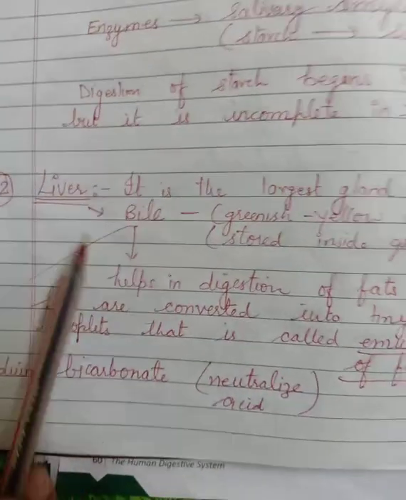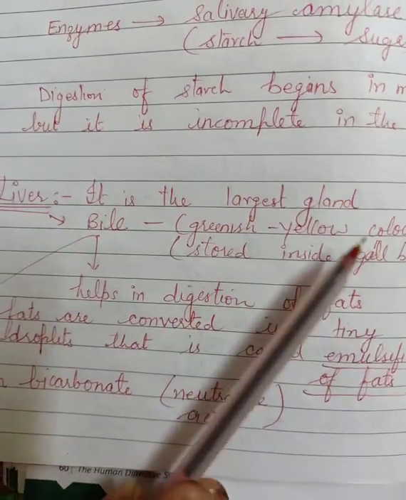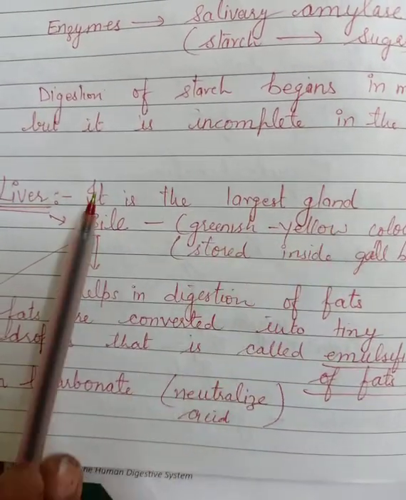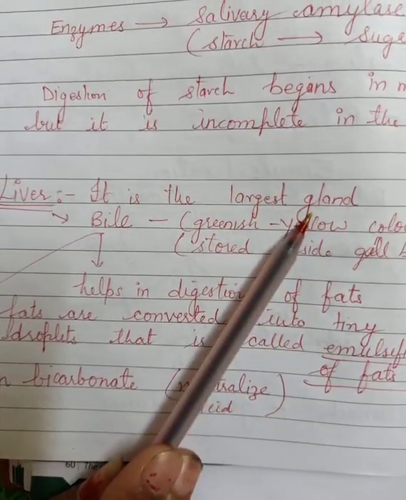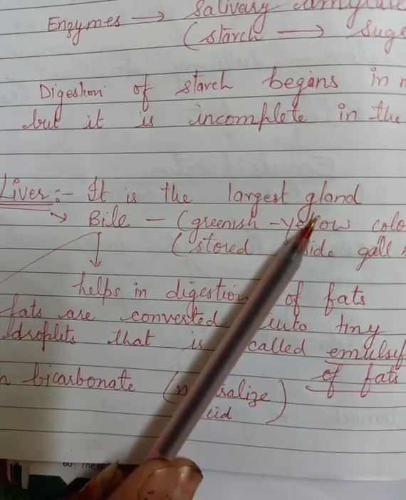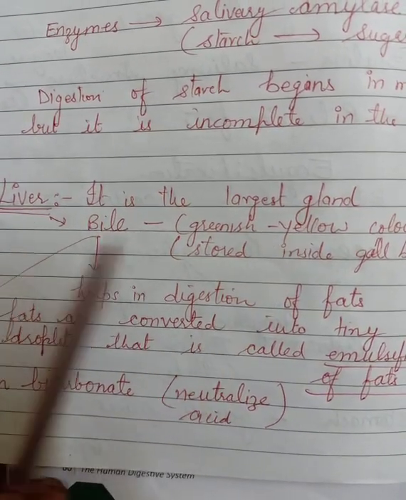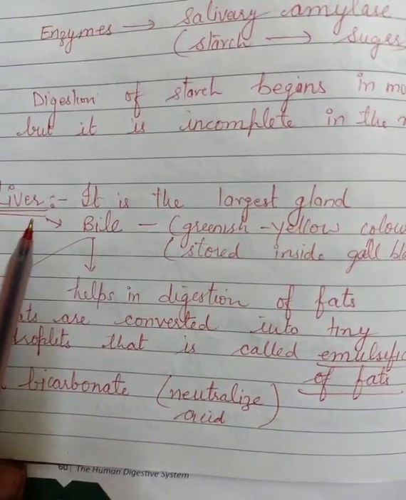Now second is the liver. As I have told you in the previous lecture also, the liver is the largest gland. We are talking about glands, so we can be asked the question, name the largest gland in the body, or the largest gland of the digestive system. That will be the liver.